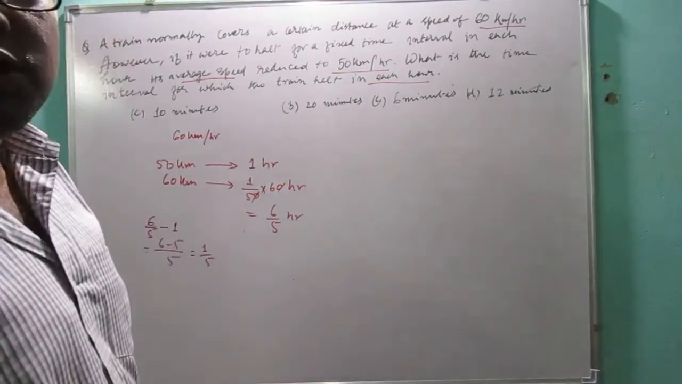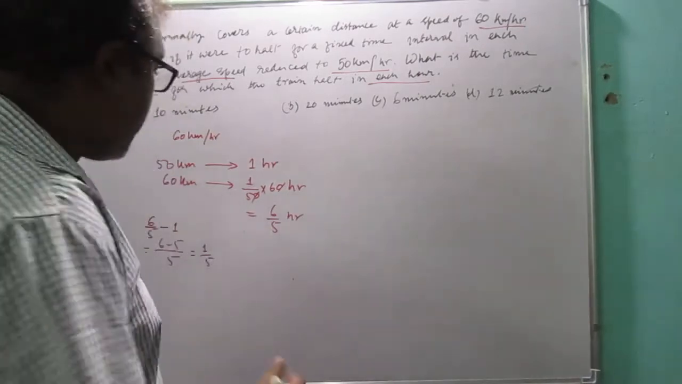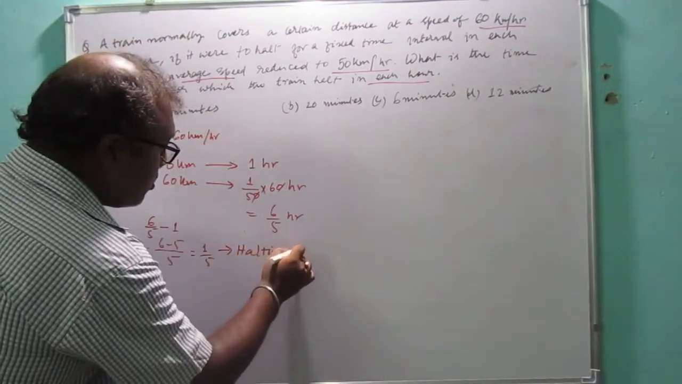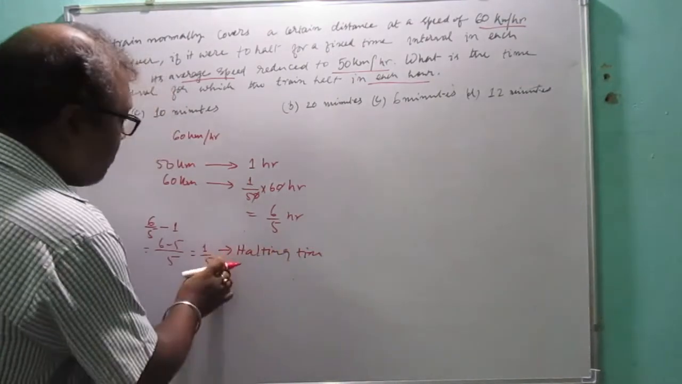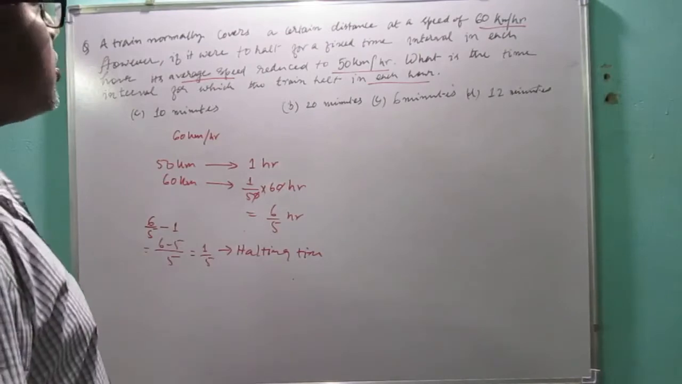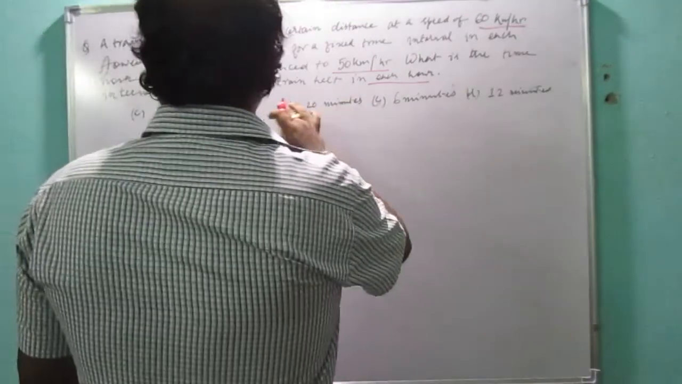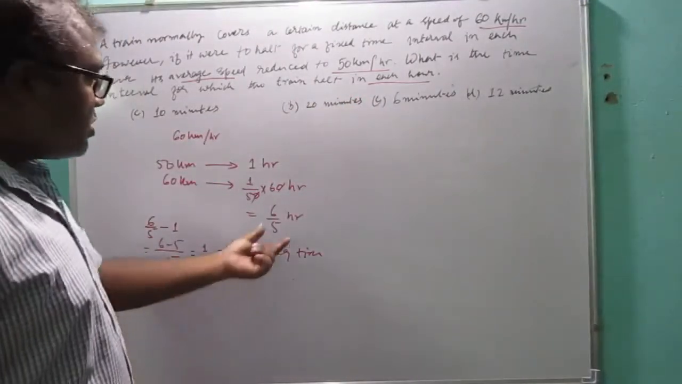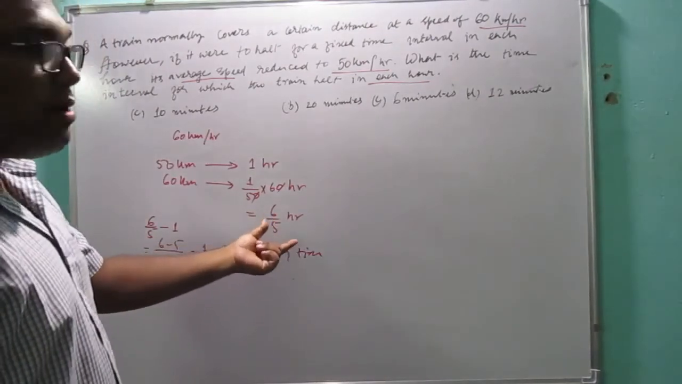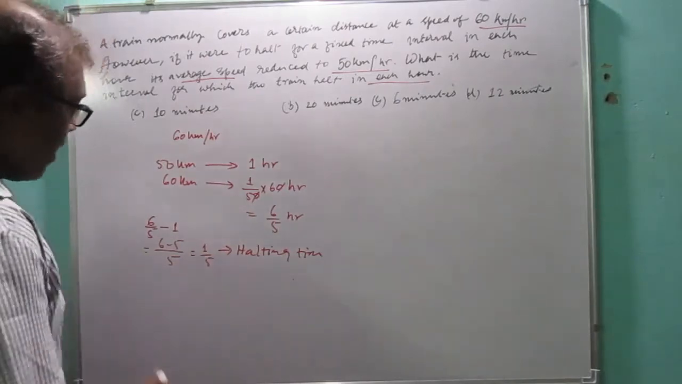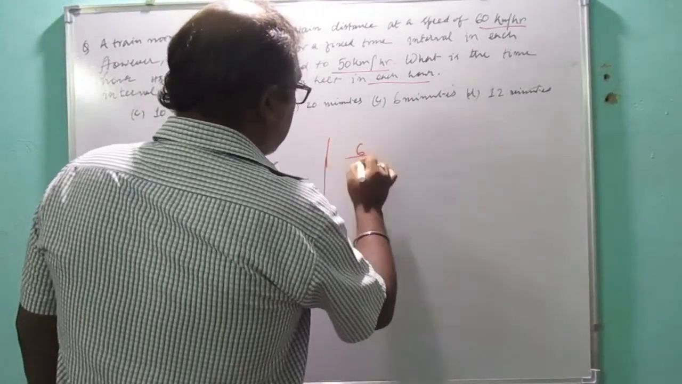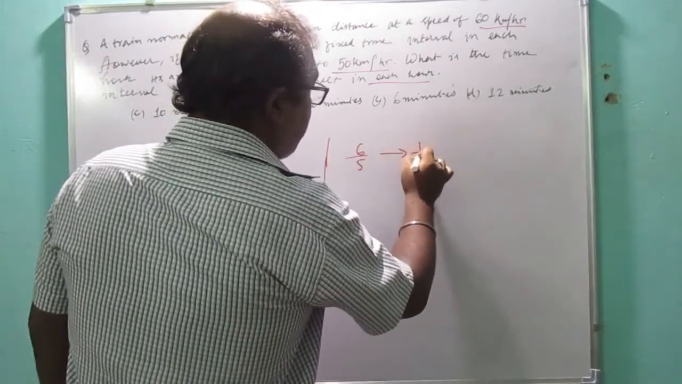Why is this extra time required? Because it is the halting time. So for this 1 by 5 hours the train has stopped. Okay, so now the question is asking, what is the time interval for which the train halts? So it will take 6 by 5 hours, and in 6 by 5 hours, the halting time is 1 by 5 hour.